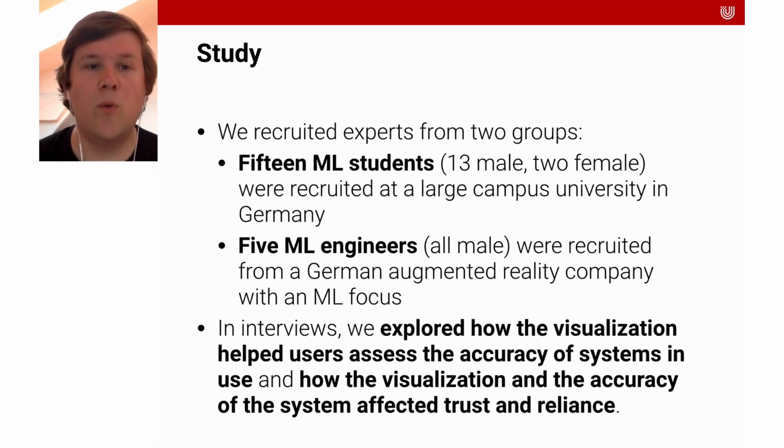For the study, we recruited experts from 2 groups. We had 50 machine learning students, 13 male and 2 female, who were recruited at a large campus university in Germany, and 5 machine learning engineers, all male, who were recruited from a German augmented reality company with a machine learning focus. In interviews, we explored how the visualization helped users assess the accuracy of systems in use, and how the visualization and the accuracy of these systems affected trust and reliance.